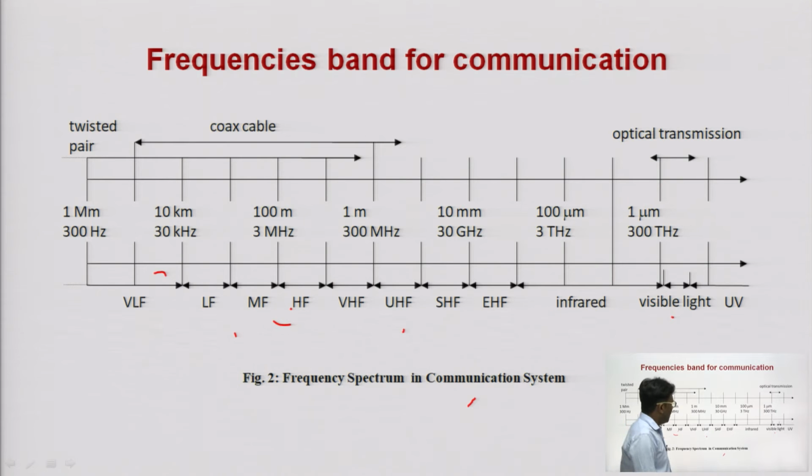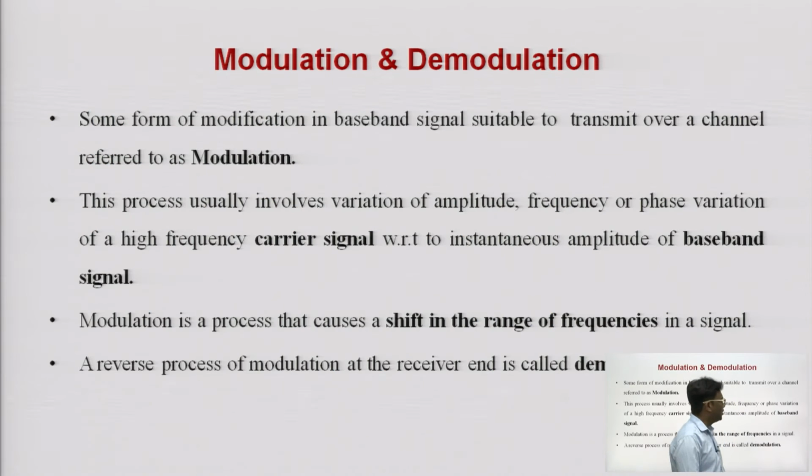So, it means optical fiber communication gives you the highest available bandwidth, and hence the data transmission rate is high in the case of optical fiber communication. So, now we will understand the concept of modulation and demodulation. So, modulation: whenever we transmit our information, we have the information,